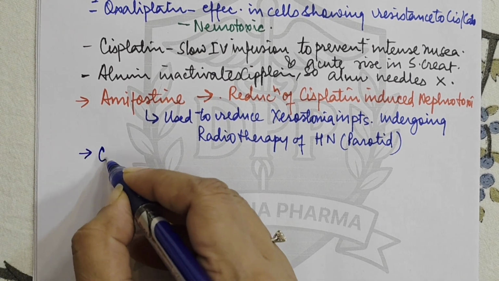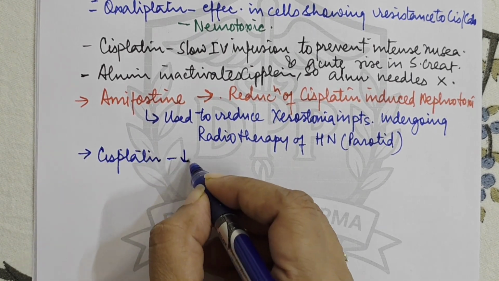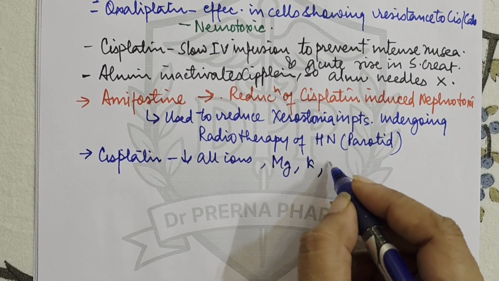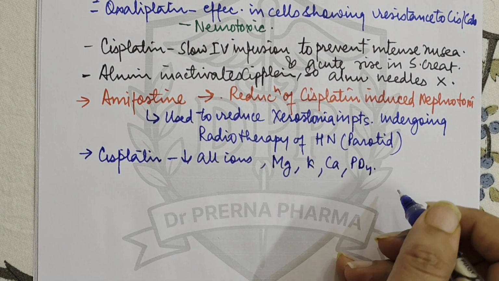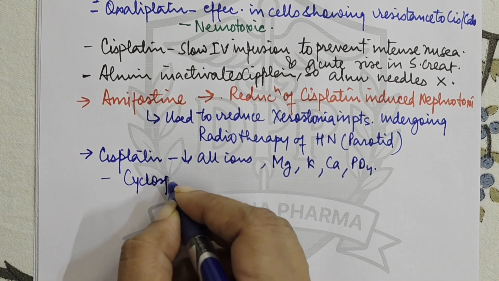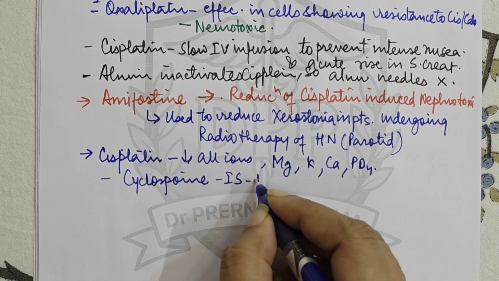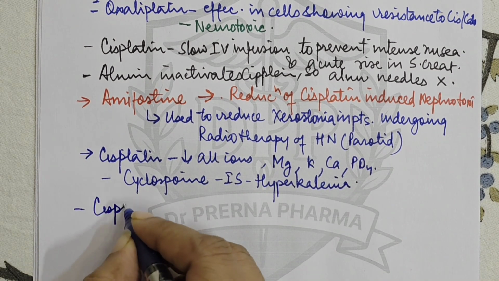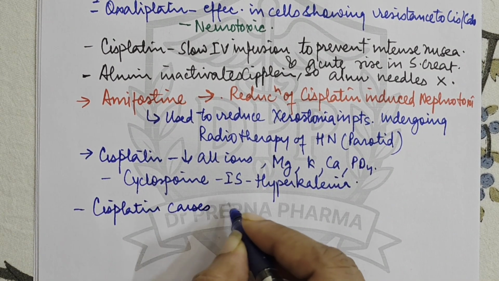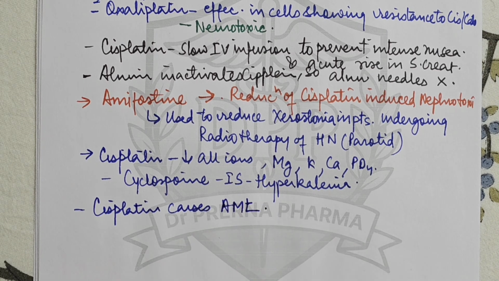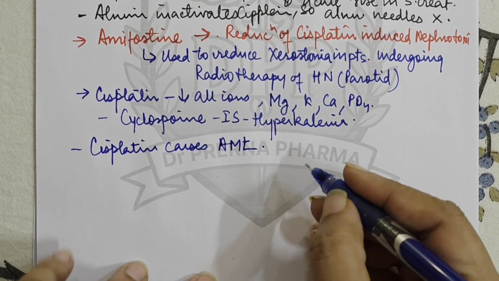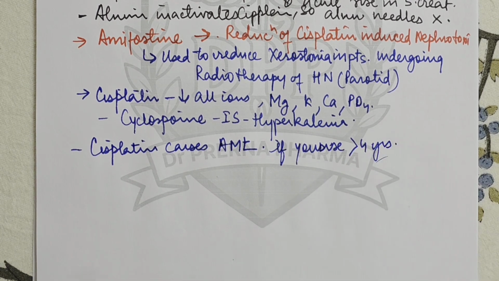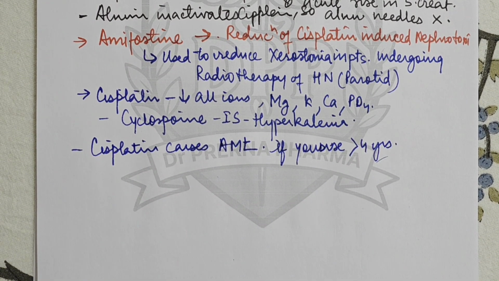Now another thing is cisplatin reduces all the ions. That means it causes hypomagnesemia, hypokalemia, hypocalcemia, hypophosphatemia. Okay, there is another drug, cyclosporin, which is an immunosuppressant which causes hyperkalemia. Then cisplatin causes AML, acute myeloid leukemia. Usually if you use it for more than 4 years, then cisplatin can result in acute myeloid leukemia by itself, right?